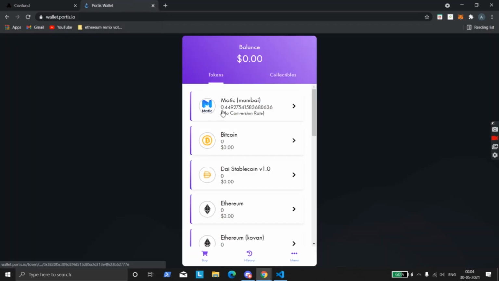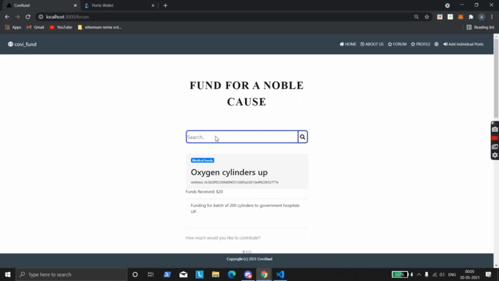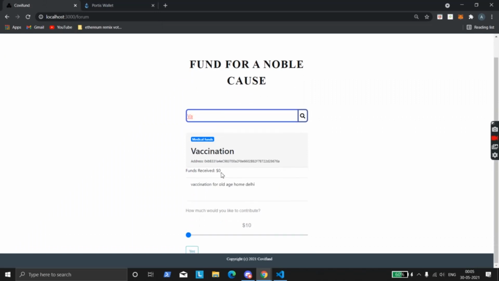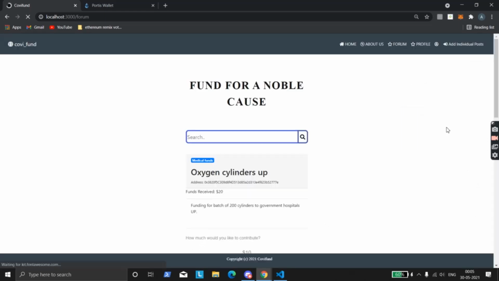Okay. So this is the current balance we have in the new account. Now I'm going to fund it. First I'm going to search it. So this is the vaccination post. Currently it has zero funds. Now I'm going to give like 50 dollars. So I'm going to fund it. Okay, confirm payment. So payment is done and we have been redirected to the post page.